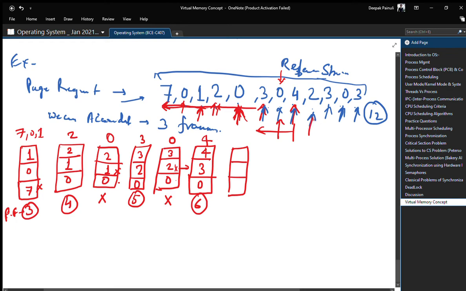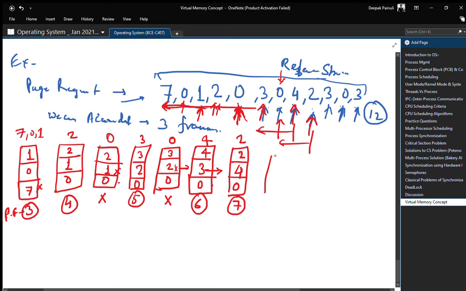Now come to the page request 2. Now 2 is not in the frame, so there will be a page fault, the 7th page fault, right? And we need to choose a victim, looking back from 2. The 4 cannot be replaced, it is recently used. 0 cannot be replaced, that means we will replace 3. So the new frame will be 0 4 2.